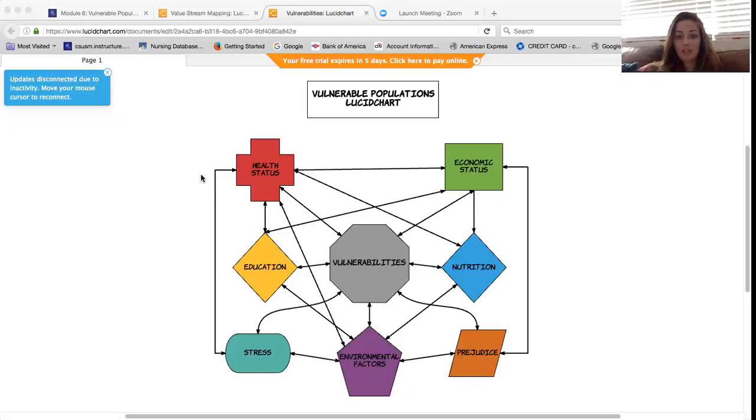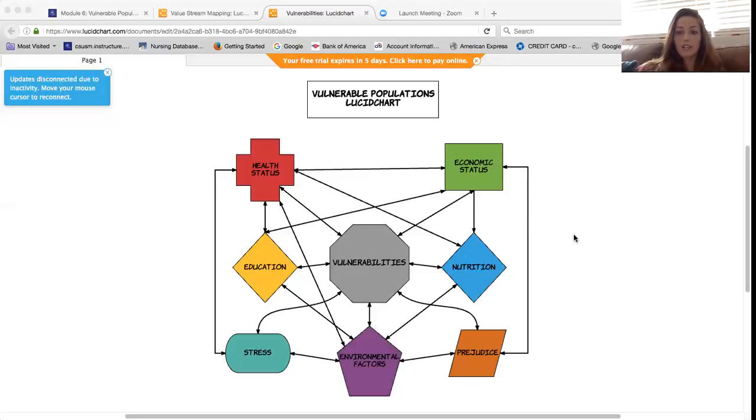And then above on the top is health status, which plays a huge part, as you can see by all the connections. So like we talked about, health status can impact the economic status by using a lot of their financial resources if they have a chronic illness, and also if they don't have the money, the economic status, to actually access adequate health care. And then, like we mentioned, nutrition as well, and the environmental factors, and stress and education. If they have chronic illness, they may not be able to continue with their education and stay in school.